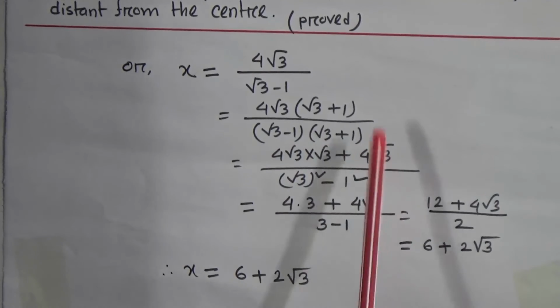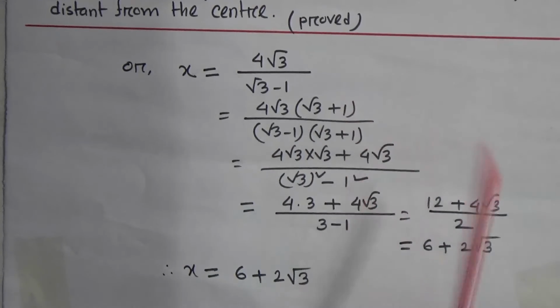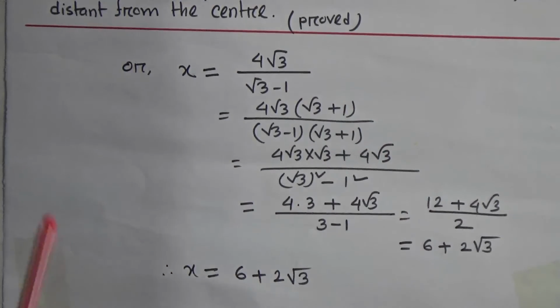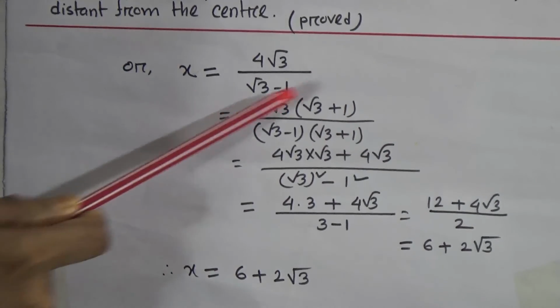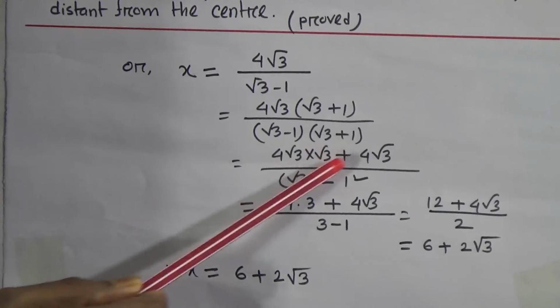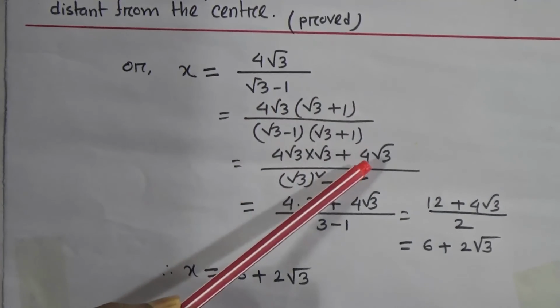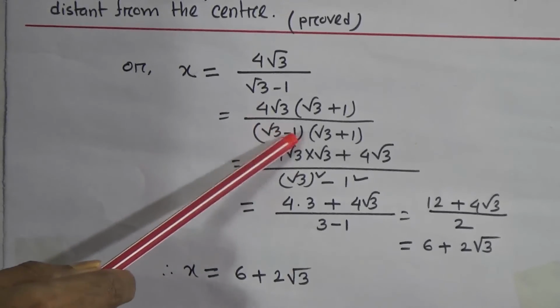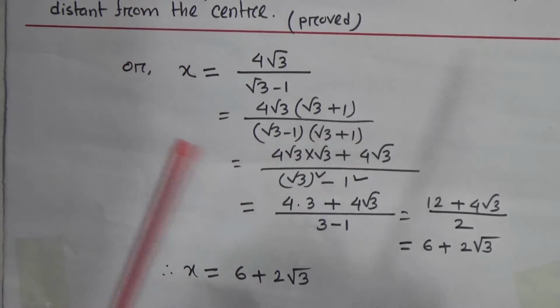That means in both numerator and denominator we have to multiply by root 3 plus 1. Now multiply 4 root 3 into root 3 plus 4 root 3 into 1. In the denominator, root 3 minus 1 into root 3 plus 1 is of the form a plus b into a minus b.